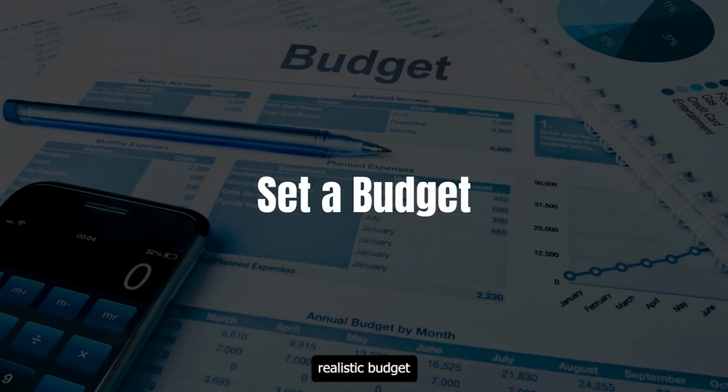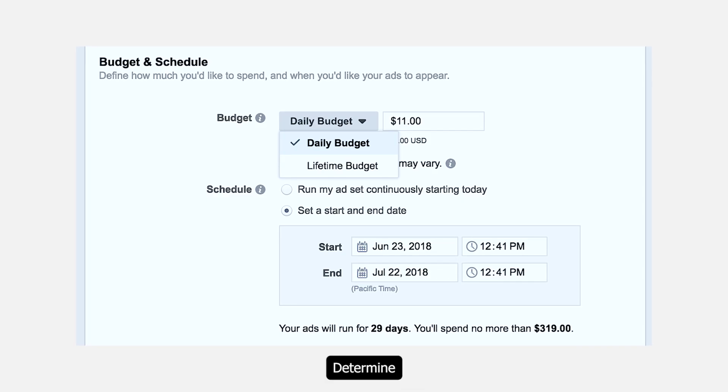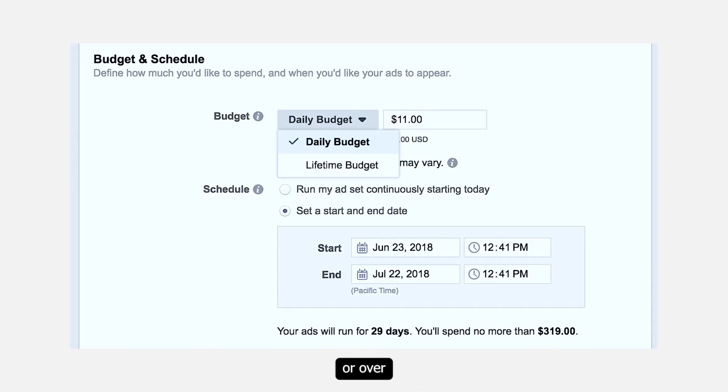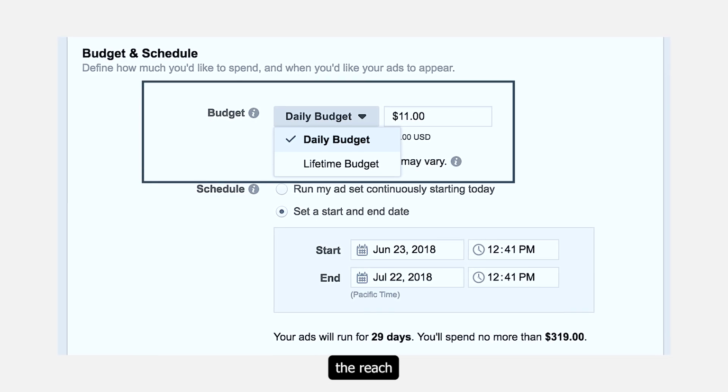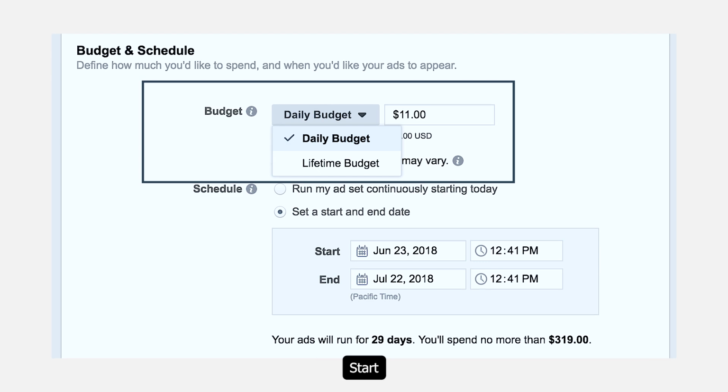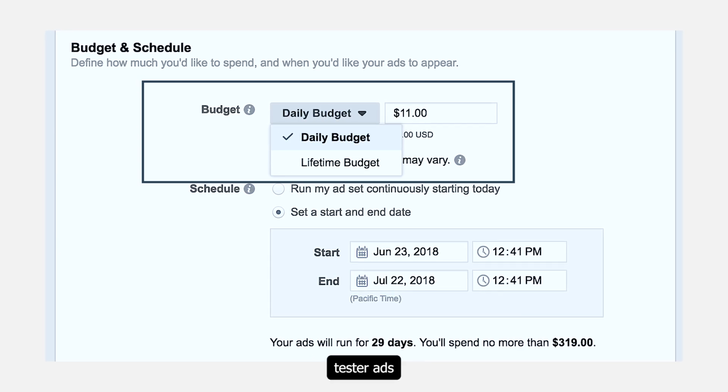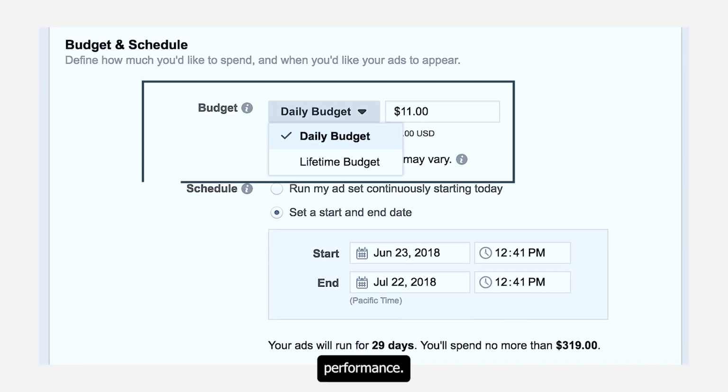Set a realistic budget for your campaigns. Determine how much you're willing to spend daily or over the lifetime of your campaign. Keep in mind that your budget will influence the reach and frequency of your ads. Start with a modest budget, test your ads, and scale up based on performance.